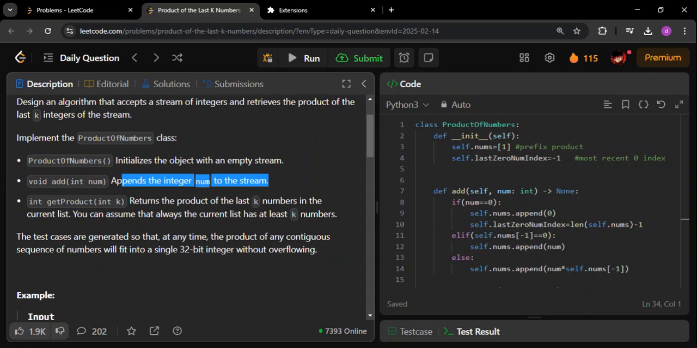Okay, next, this will be called in between. What they are trying to tell you is that they have given an integer k as your input. What you have to do is, for the last k integers that we have received till now, you will have to return the product of that.